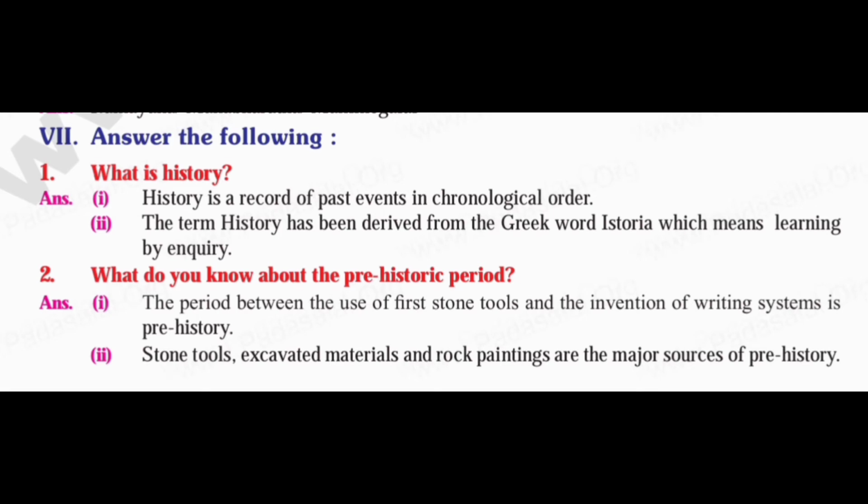The first question is, what is history? The answer is, the first point is, history is a record of past events in chronological order. The second point is, the term history has been derived from the Greek word historia, which means learning by enquiry.